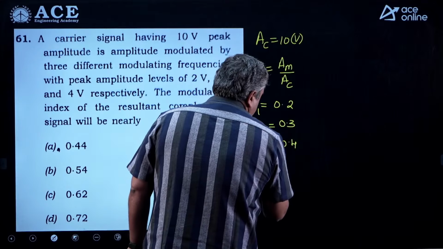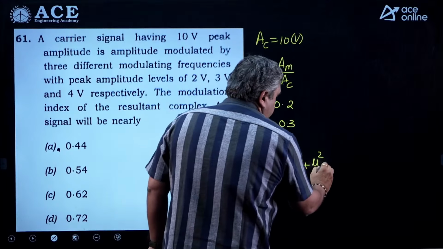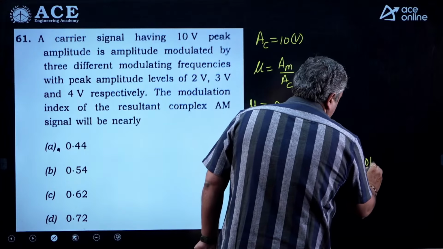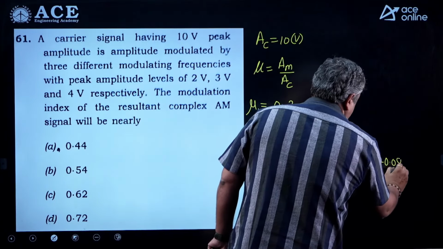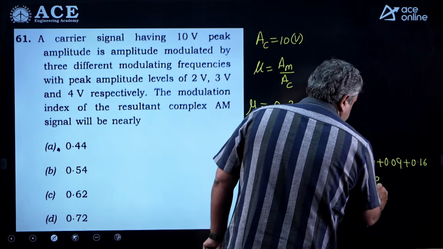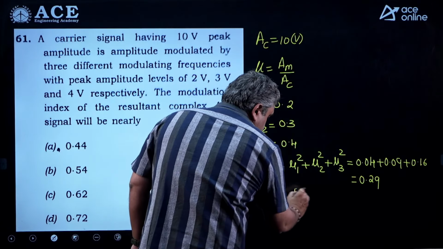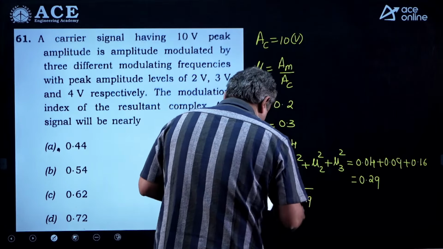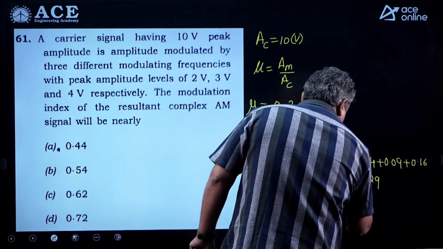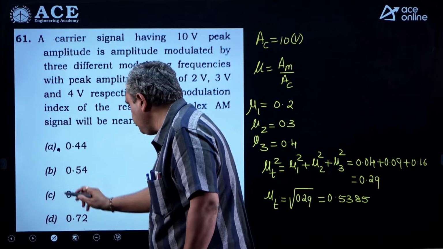What is mu t square? It will be mu1 square plus mu2 square plus mu3 square, meaning 0.04, 0.09 and 0.16. So you will get 0.29. He is asking for the total modulation index mu t. It is the square root of 0.29, which you can express as 0.5385. So the closest option is 0.54. That will be your answer. Direct bit.